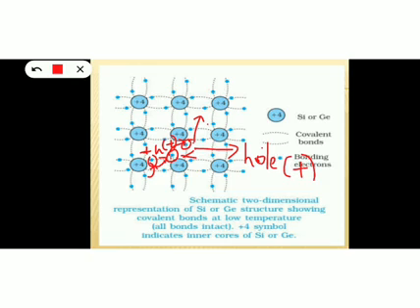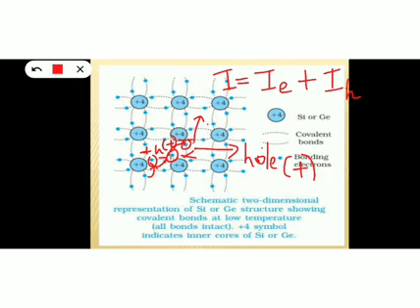So due to these two types of movement of electrons, two types of currents can be observed, because you know whenever electrons move through the conductor or any crystal, current is generated. So here two types of electron movements can be observed, due to which two types of currents can be observed. One is the current generated due to the movement of free electrons, that can be considered as electron current, and another due to the movement of the electrons from hole to hole, and that is considered as the hole current.